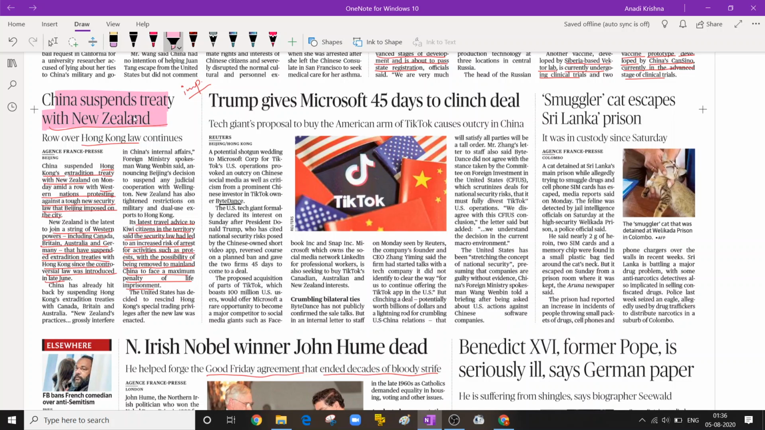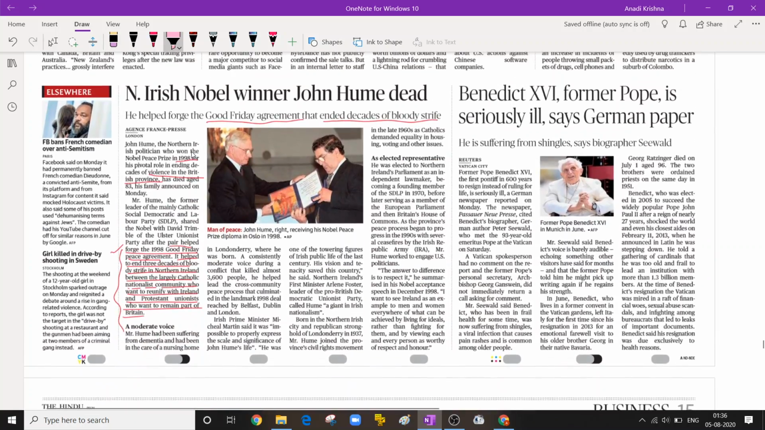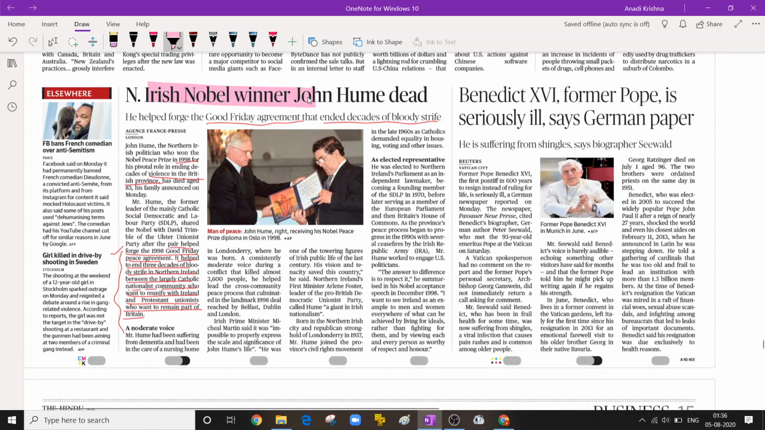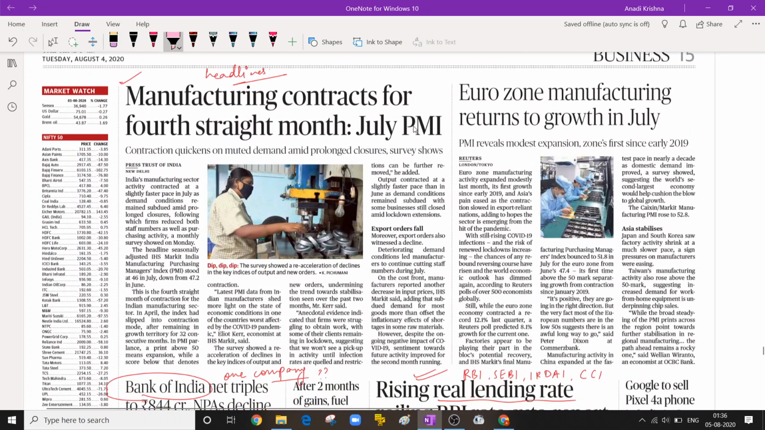China suspends treaty with New Zealand. It's a very important development. Any strained relationship between two countries is a lesson to be learned. There is always a lesson between good and bad. An Irish Nobel winner John Hume is dead. See, his contributions will be in one or two lines. The Good Friday Agreement, it's mentioned in the newspaper. You should read one or two lines about these in the newspapers.